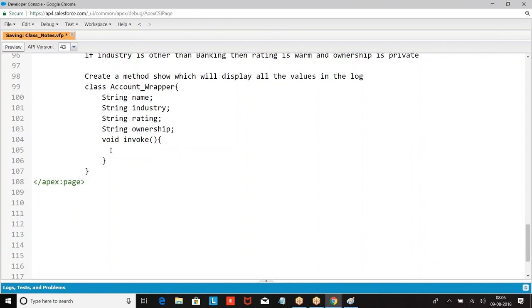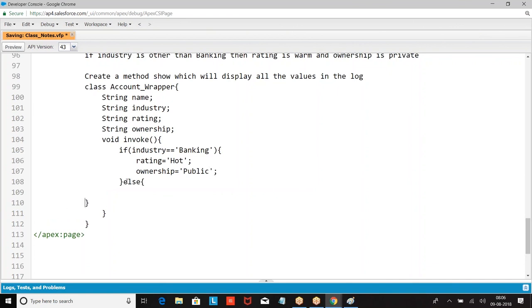Set the value. If industry equals banking, ownership is public. Right.